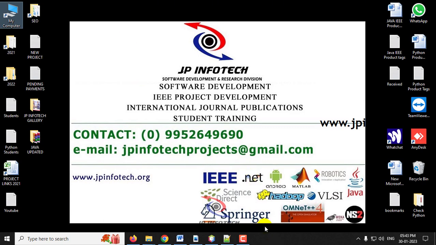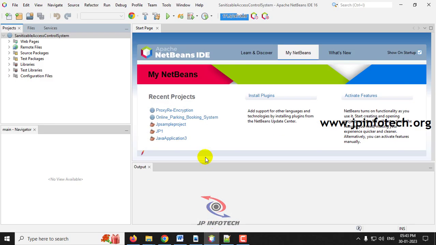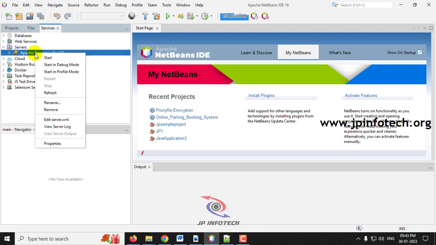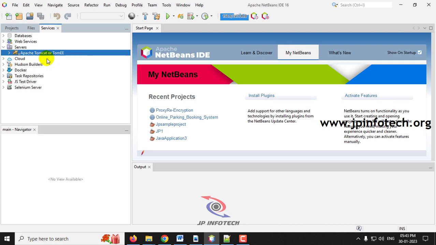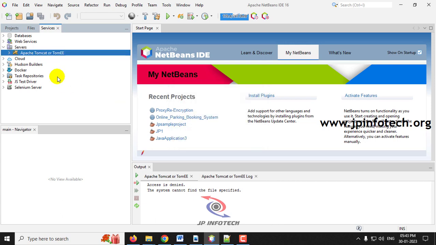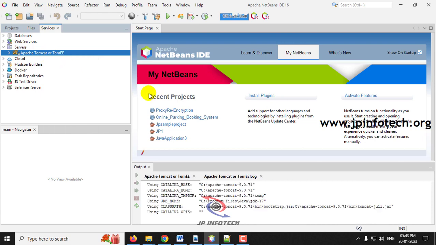Coming back to NetBeans, you can see the project is being loaded. The first thing is you need to start the Apache Tomcat server. Click the services tab and go to the servers part. The Apache Tomcat server is not running now, so right click it and click start. You can see a starting of Tomcat fail message. Click OK and click start again.